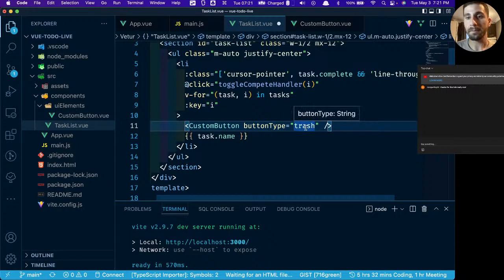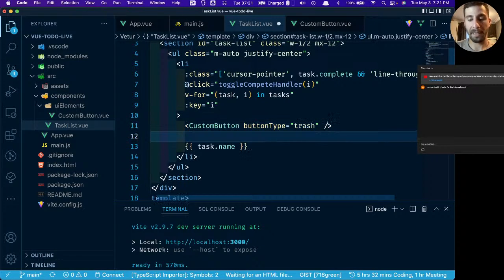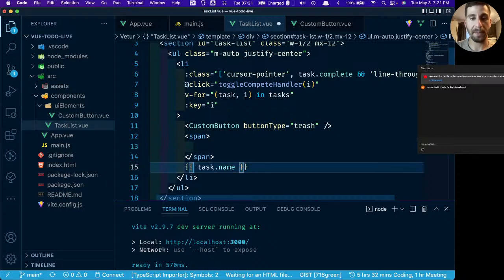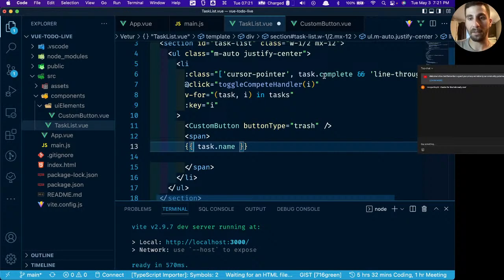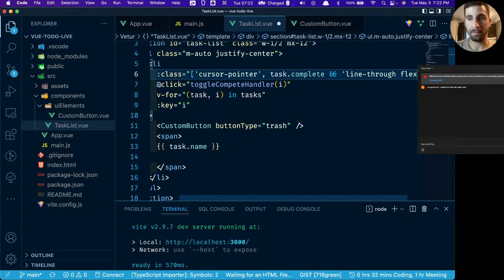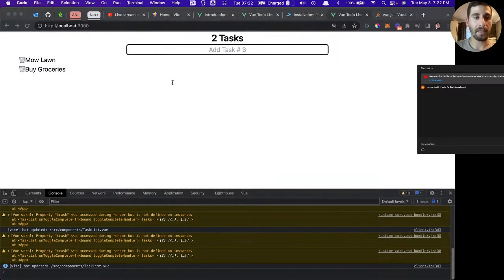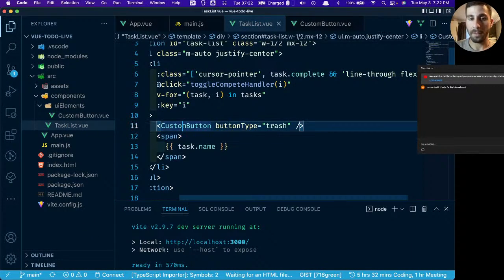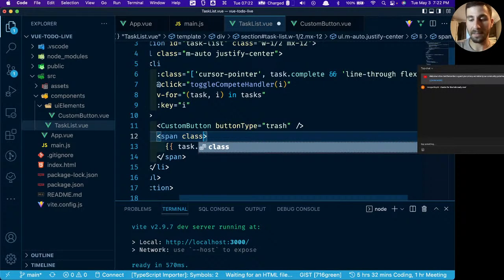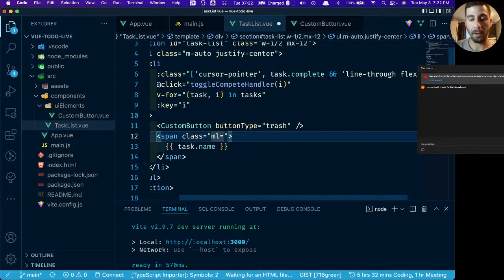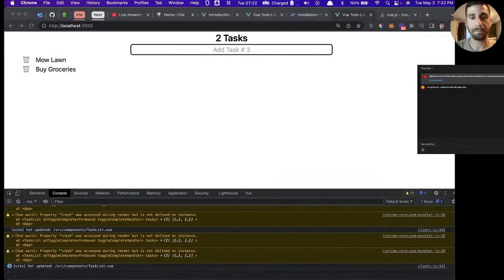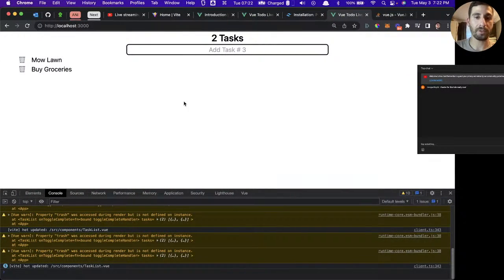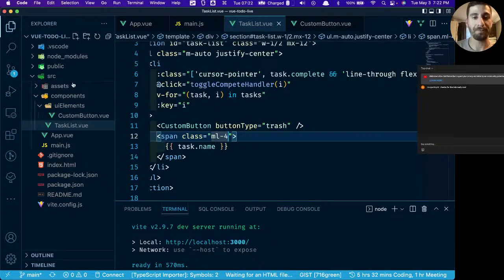And just for the sake of best practices, let's wrap this in a span. And then let's give this a flex value. And then let's also give this custom button, or no, we'll do it with the span. We'll say class equals ml-4 for margin left. We have a little bit of spacing now. It looks a little bit better. When we click it, it gets crossed out. The only problem is we don't want to cross out the trash can also.